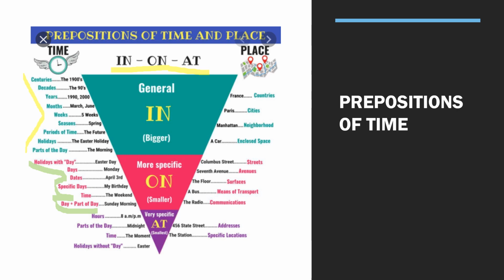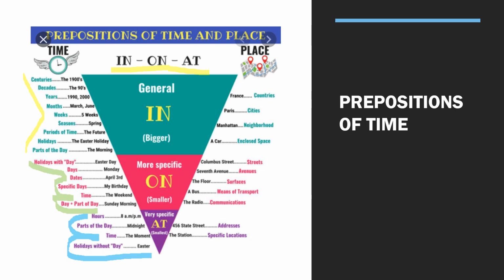Now, we are going to check at, the preposition at. The preposition at is very specific. So we are going to use it when we are referring to hours, parts of the day, time, very specific moments, okay? And holidays without day, like Easter, for example. So I usually wake up at 8 a.m., for example. That's very specific. That's why I am using at.